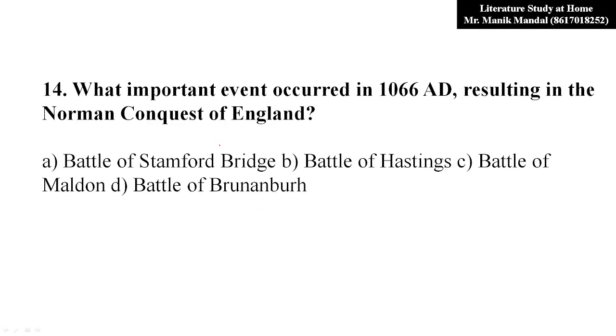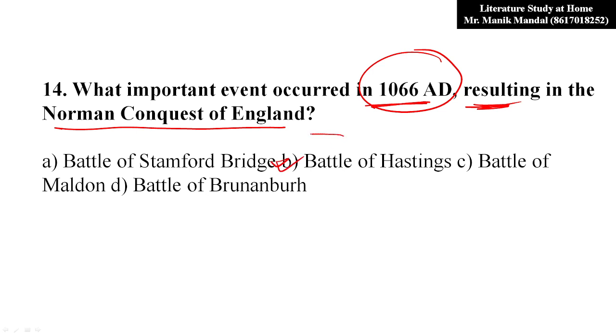Now come to question number 14. What important event in 1066 AD occurred? Okay, 1066 is a famous year in English history, resulting in the Norman conquest of England. So this battle is named, obviously, of course, option B, the Battle of Hastings.